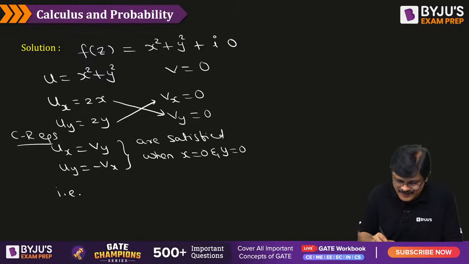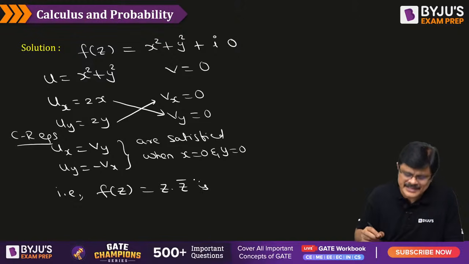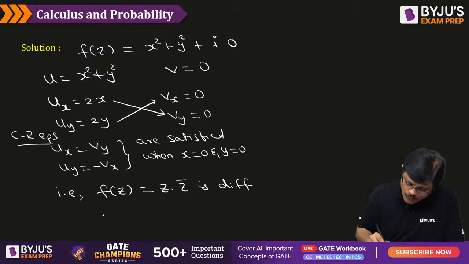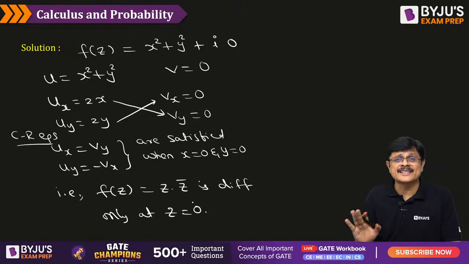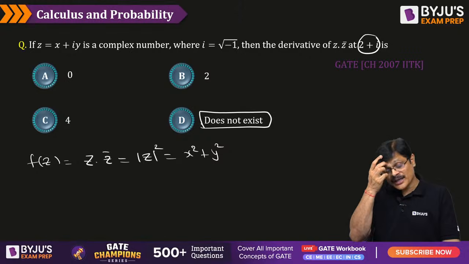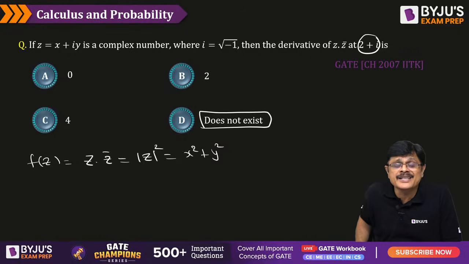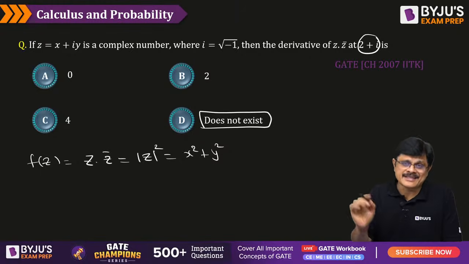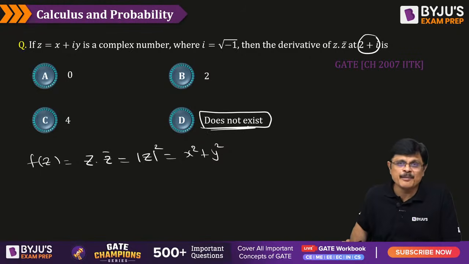That is mod z square, or z into z conjugate. The given function f(z), which is equal to z into z conjugate, is differentiable only at z equal to 0. And it is nowhere else differentiable, my dear friends. Nowhere else it is differentiable. So at any other point, there is no chance of a derivative for the function. So the derivative of mod z square exists only at z equal to 0, nowhere else. So the answer for this problem is D, my dear friends.